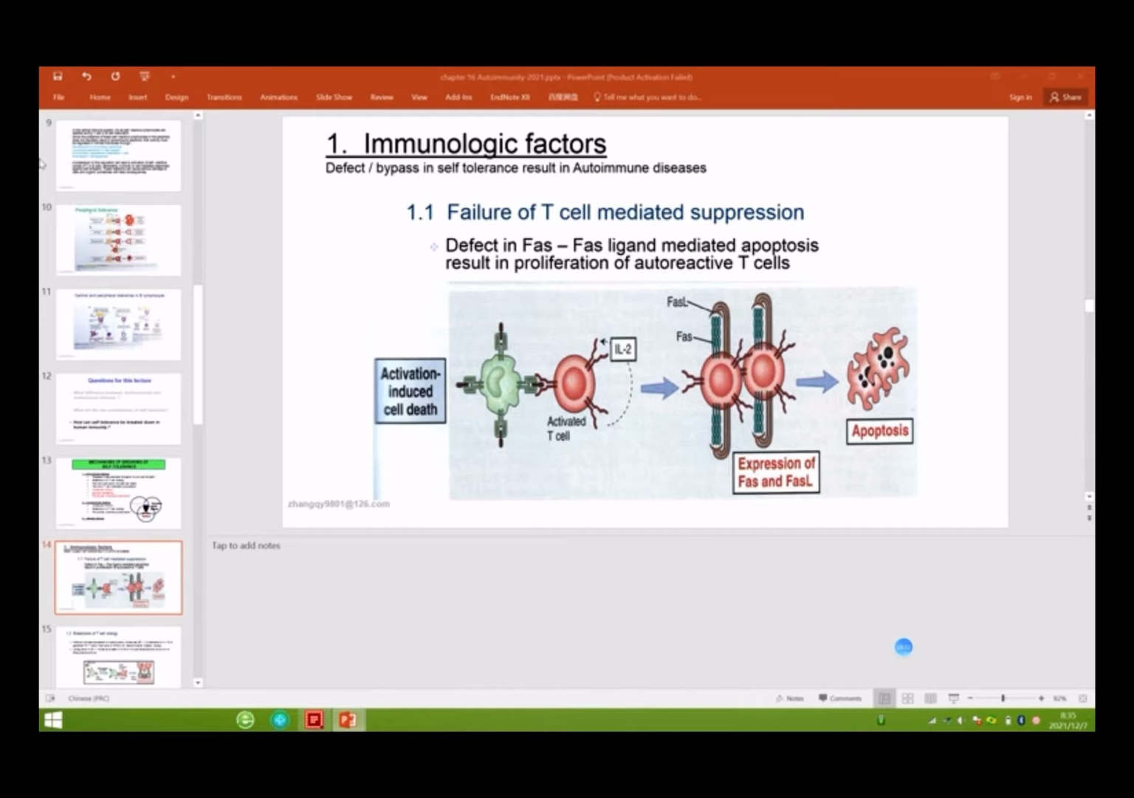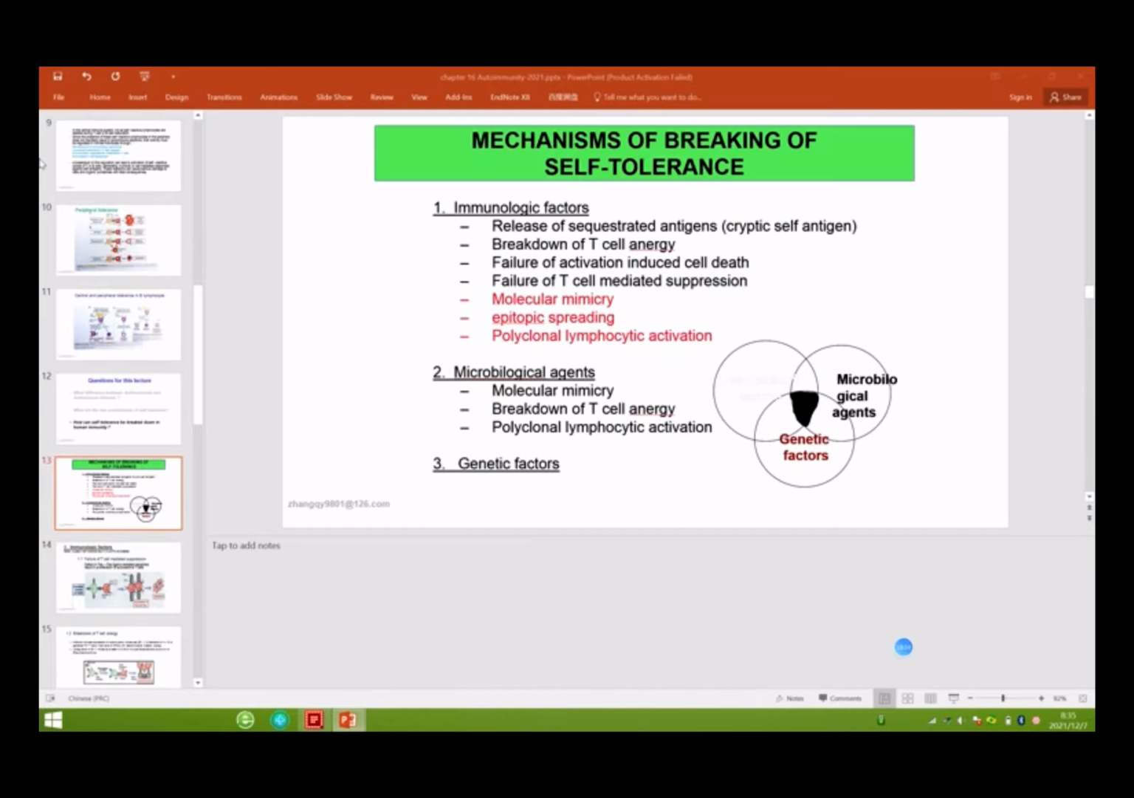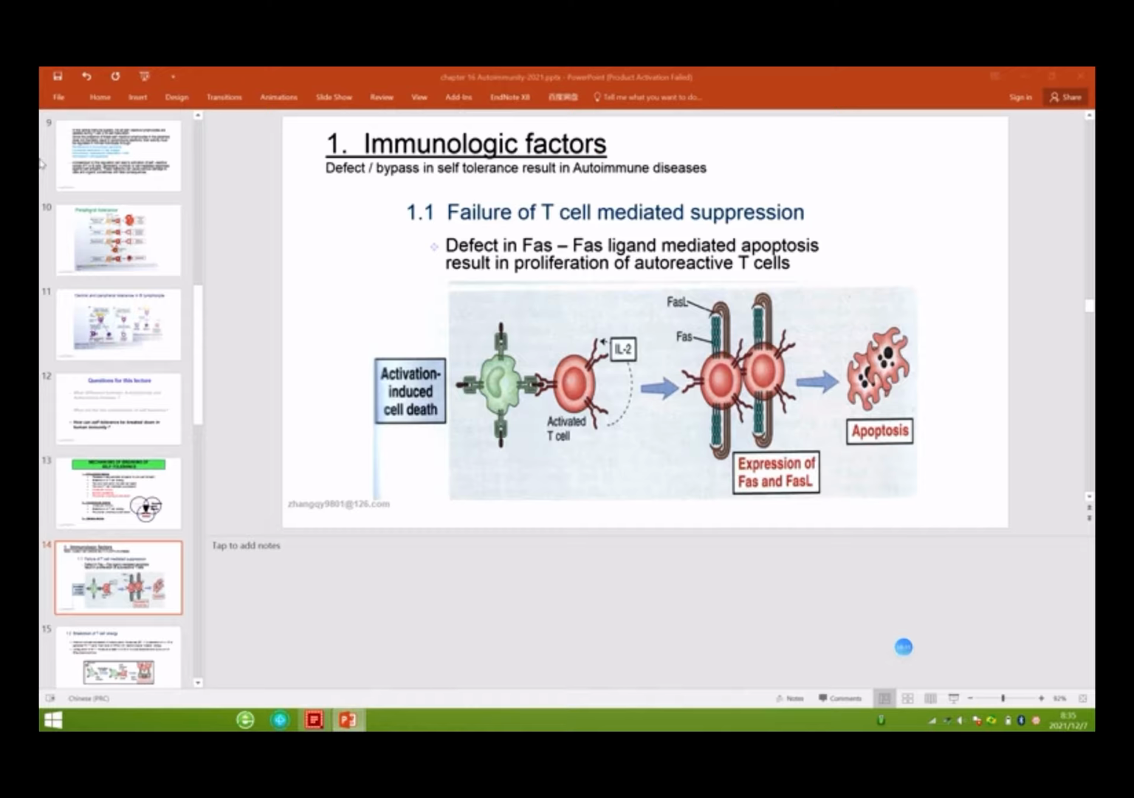So we now go to all these factors. The first one is called the immunological factor: failure of T cell mediated suppression. After T cell activation, they will undergo activation-induced cell death, AICD. Did you learn about AICD before?